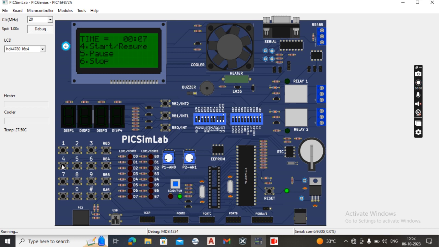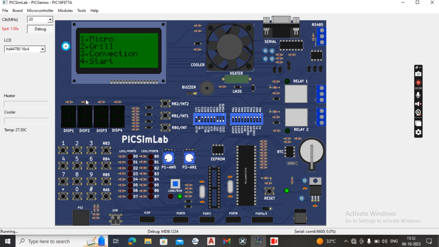From there onwards, I can continue. So this is called resume. By clicking 4, we can see the fan is continuing and the timer is continuing. If I click the 6 button, then the entire operation will be stopped. So here the timer microwave mode is completed.